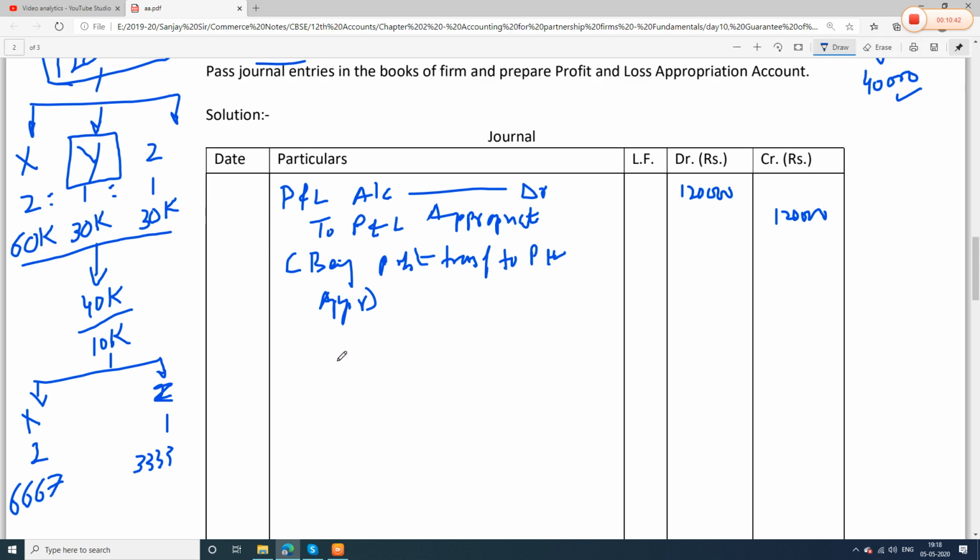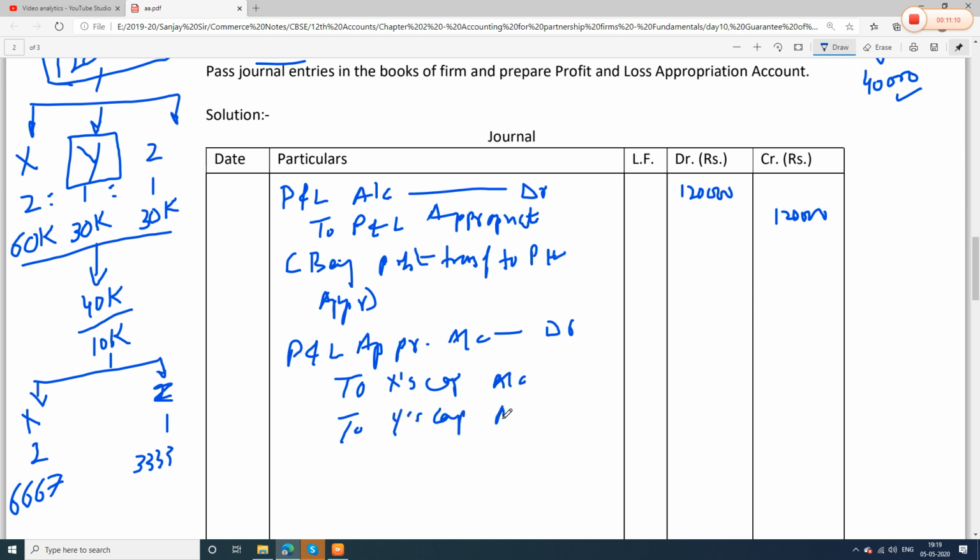That is what we are doing. So the entry will be profit and loss appropriation account debit to the partners X, Y and Z. To X's capital account, to Y's capital account and to Z's capital account. So how much profit? 60, 30 and 30.